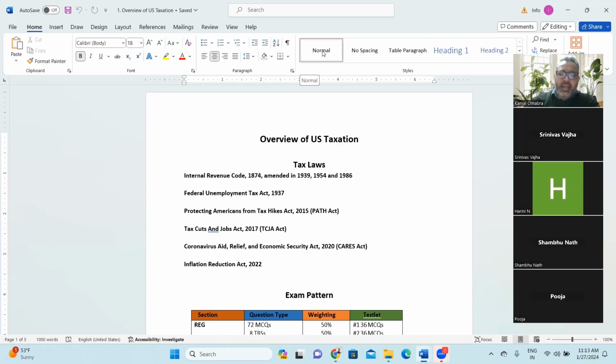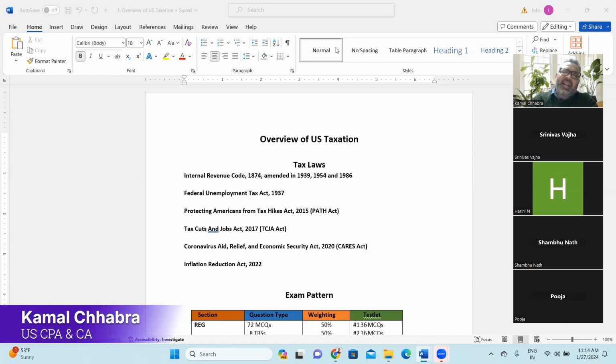You will see those tax laws are framed in such a manner that the public at large is always kept in mind. Overall, as we study US taxation, you will see a few themes are very common in the entire tax law.